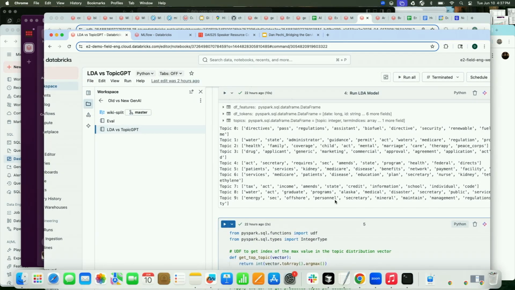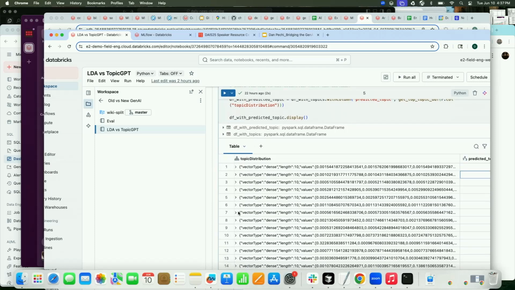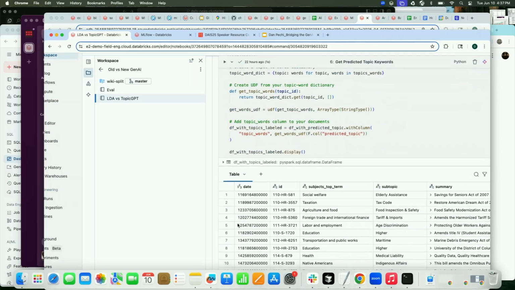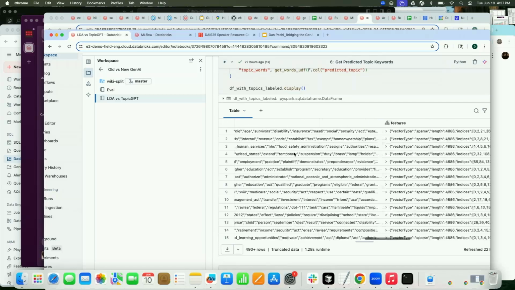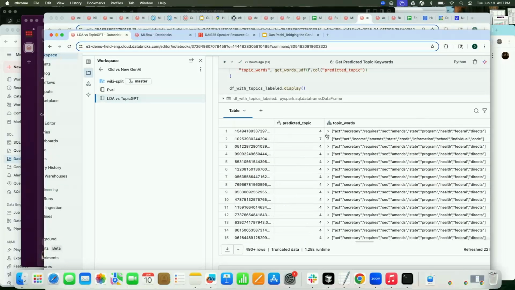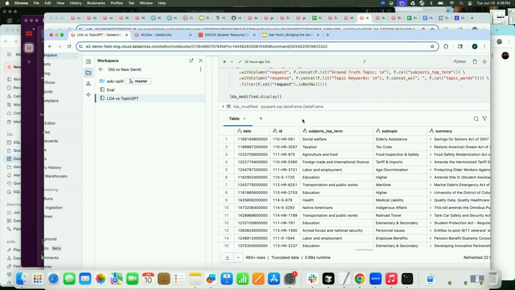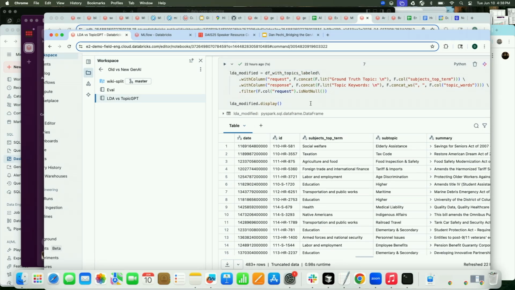Very descriptive. It's not that descriptive. So let's keep going on here. For LDA, we're going to go ahead and get predicted topic keywords. It's kind of just mapping those topic numbers to the actual words there, which, again, like I said, not that informative.